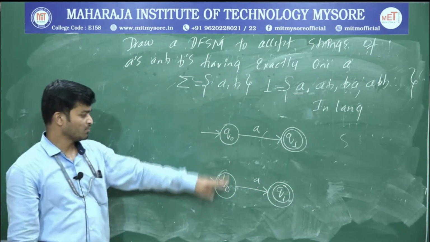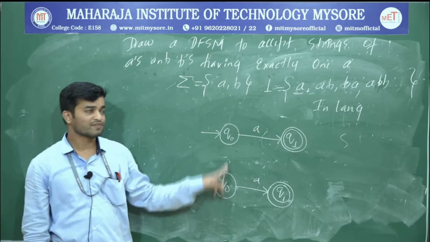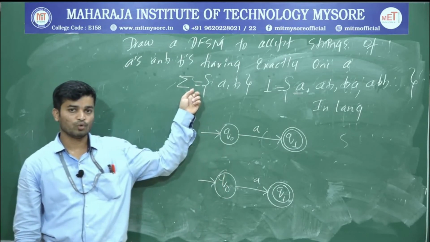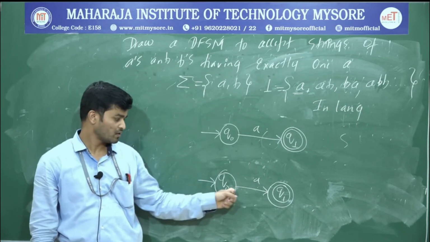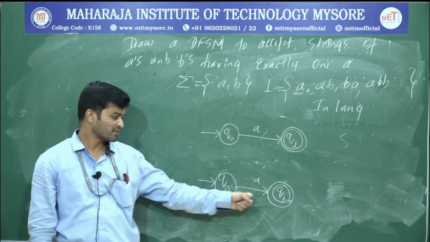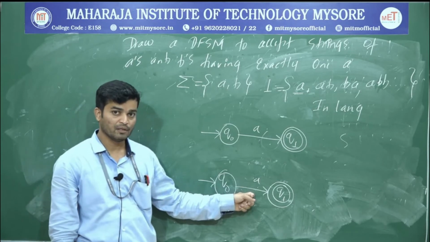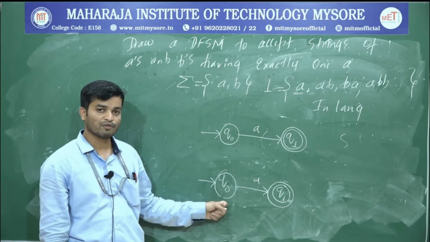Okay, so I have written the same diagram one more time. Next, observe your sigma. If sigma is 2, there should be exactly 2 paths from each state. So already from Q0 there's a path for A. Now I have to give a path for B. First preference always goes to a loop.